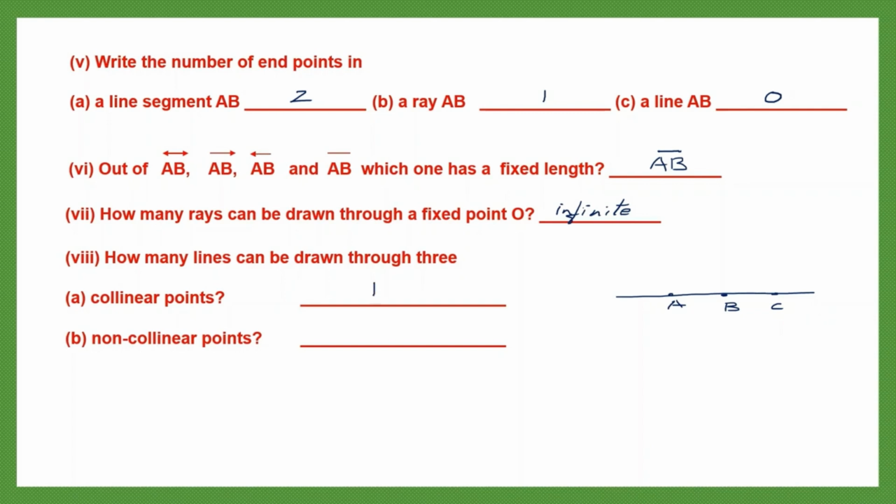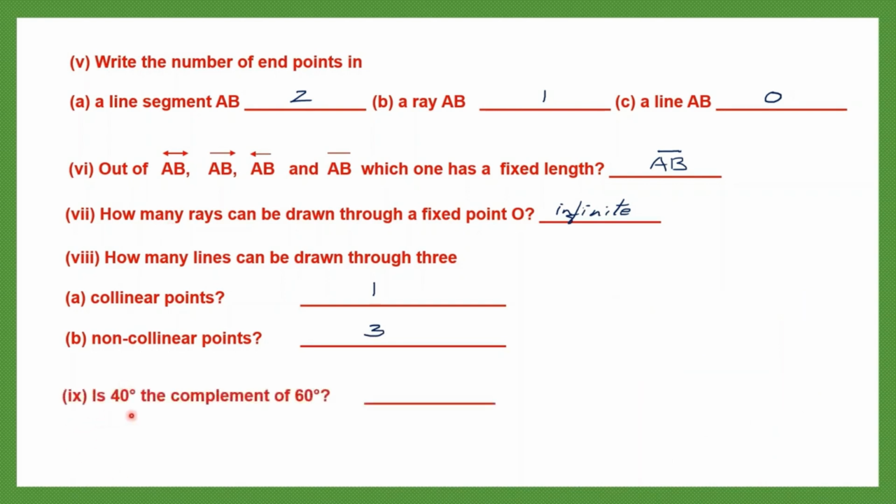Then what are non-collinear points? Non-collinear points are 3 points that don't lie on the same straight line. You can see here, suppose I name this as A, B and C. These are 3 non-collinear points because they are not lying on one line. So through this, how many lines can you draw? I can draw one line like this, one like this and one like this. That means I can draw 3 lines. So the answer here is 3.